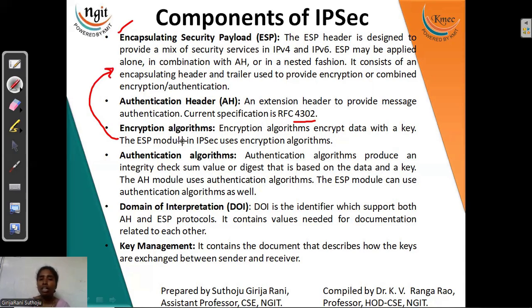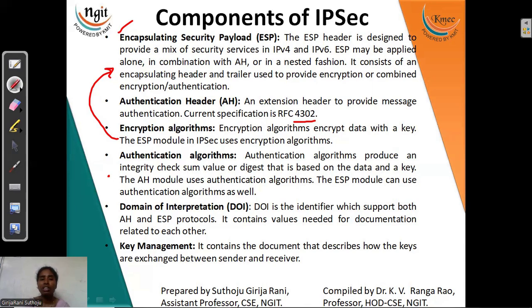These are used to encrypt our data. The encryption algorithms may be dependent on whether they are symmetric or asymmetric. If you are utilizing symmetric, we may go for AES or triple DES. If you are going for the asymmetric type for the key generations and all, we go for RSA. If you are going for key exchange algorithms, we go for the Diffie-Hellman algorithm. So that depends on the algorithms which we are utilizing.